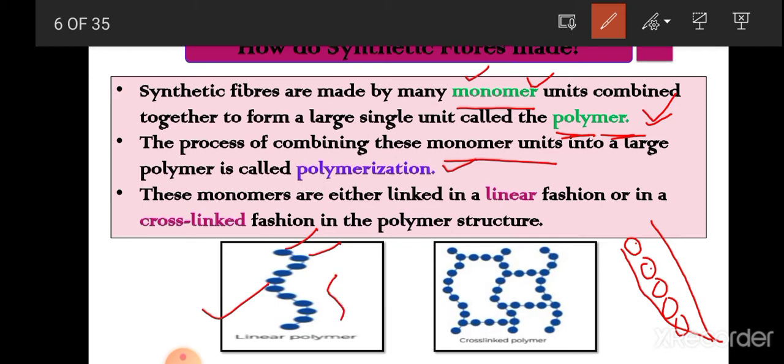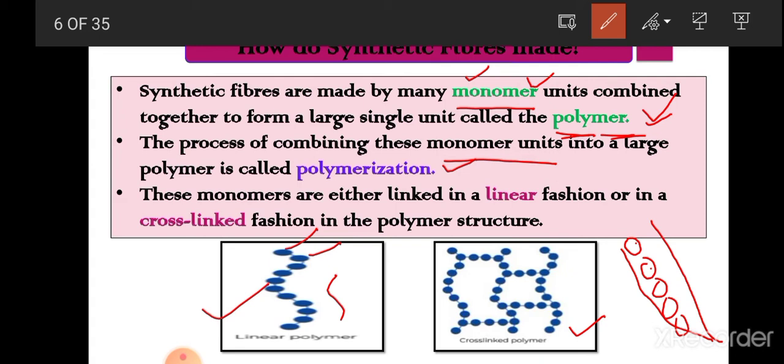Okay, so either they are arranged in a linear fashion, or they may be arranged in a cross-linked fashion. As you can see in this diagram, all these monomer units are combined in a cross-linked form. So monomer units may be linked in a linear fashion or in a cross-linked fashion.